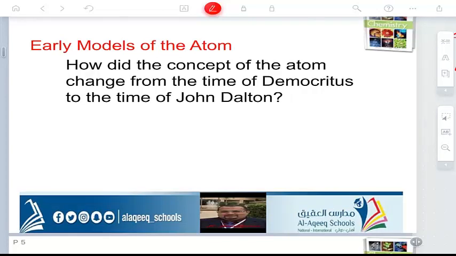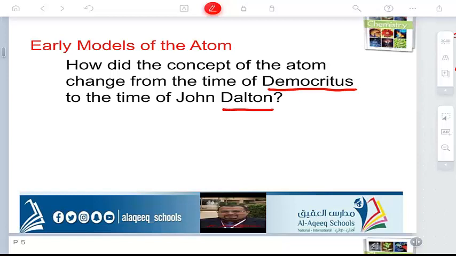The concept was put by the scientists, but before the scientists, there were philosophers. Philosophers put some ideas about something very small inside the matter, which is the atom. One of the famous philosophers was called Democritus. Then, after many philosophers, the scientists came, and one of the famous scientists who built the theory or model of the atom was called Dalton.